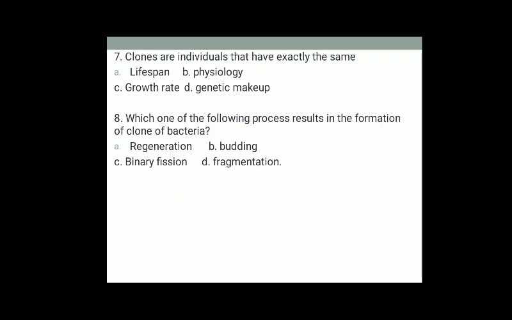Next, which of the following processes results in the formation of clone bacteria? The correct answer is binary fission. In binary fission, the parent organism divides into two halves, each half forming an independent daughter organism. Binary fission involves mitosis. The resultant offspring are genetically identical to the parent and each other.